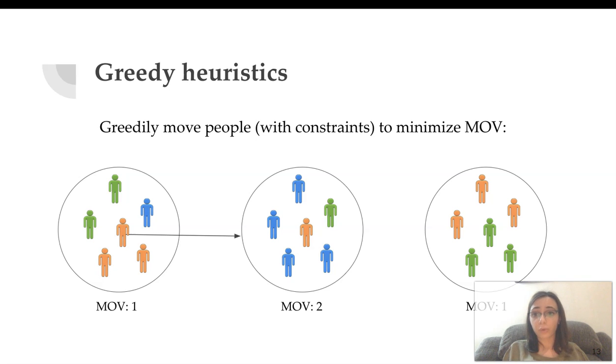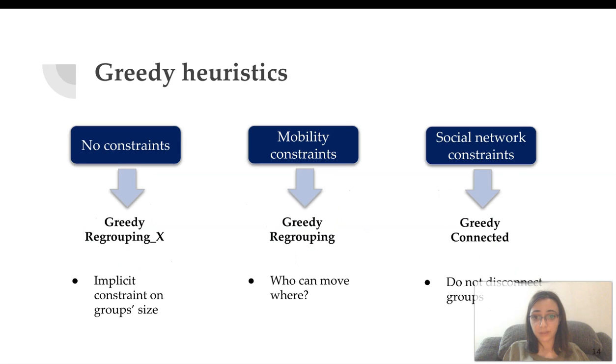We can reduce the total margin of victory or the maximum margin of victory, and we obtain similar results. We define 3 different greedy heuristics that are based on the different constraints that we have: no constraints, mobility constraints, and the social network constraints that I mentioned before. And we test these greedy heuristics on both synthetic data and real data. So let's see how they perform.